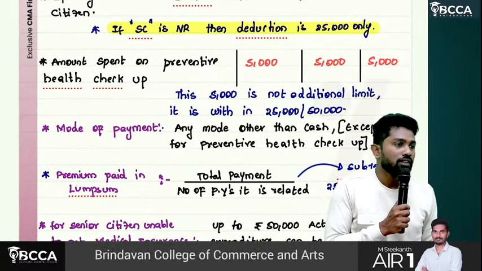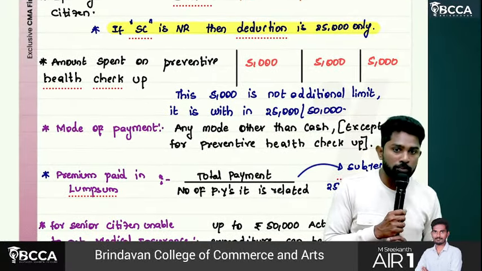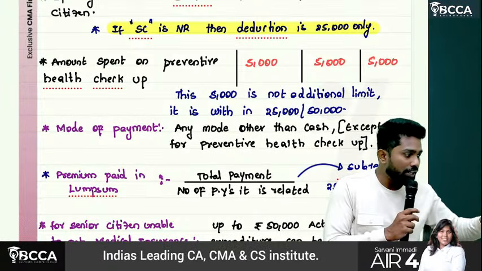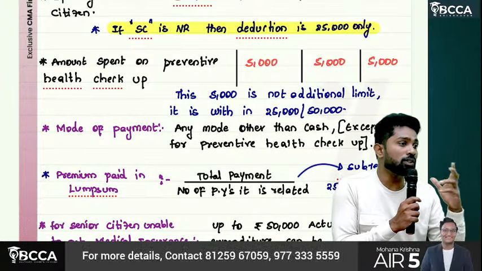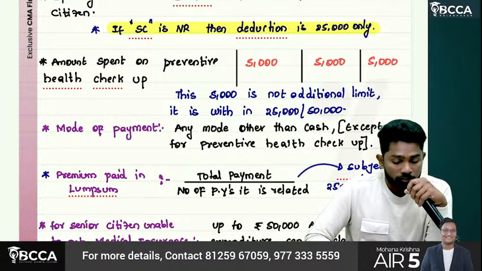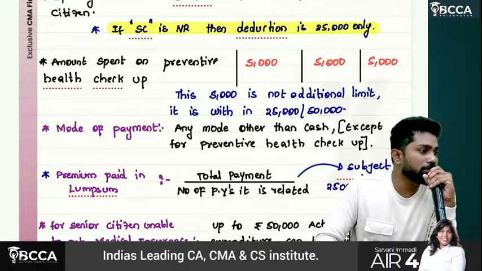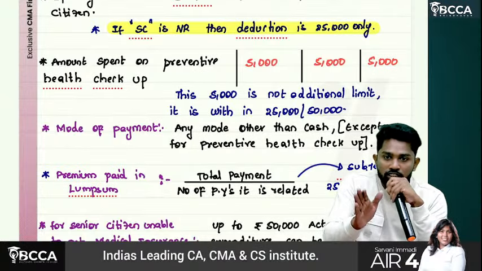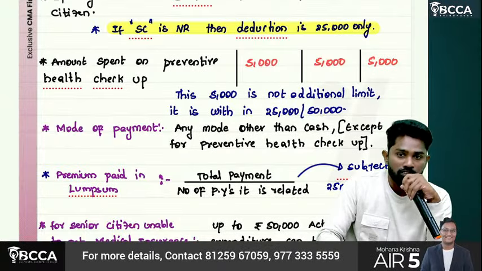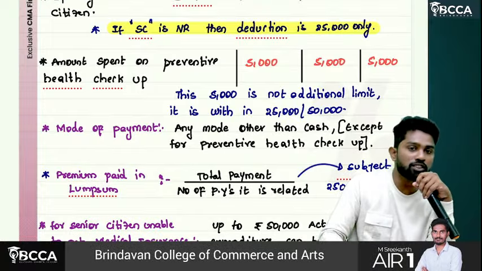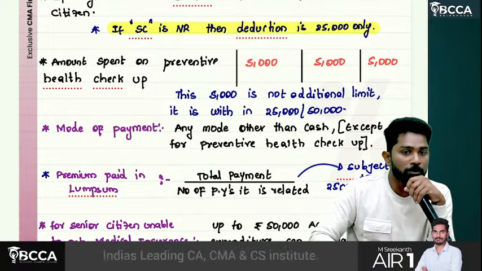Then you didn't take insurance premium. Okay, you had insurance premium, and again you spent some amount on preventive health checkup. When any amount is spent for preventive health checkup, 5,000 can be claimed as deduction. Sir, this 5,000 is not extra 5,000. Within the 25,000, 50,000 only, this 5,000 is a sublimit.